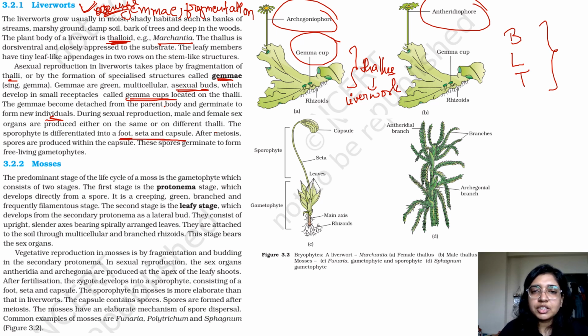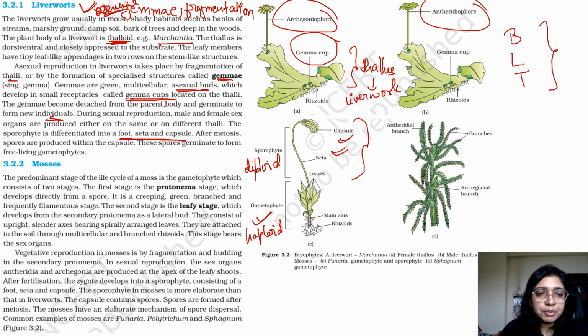So when we're talking about the gametophyte and the sporophyte region, gametophyte, as you know, is the haploid region, and sporophyte is diploid. And in your sporophyte region, which is basically responsible for formation of your spores, it is foot, seta, and capsule. Seta and capsule over here you can see. The sporophyte is differentiated into foot, seta, and capsule. After meiosis, spores are produced within the capsule. These spores germinate to form free-living gametophytes.